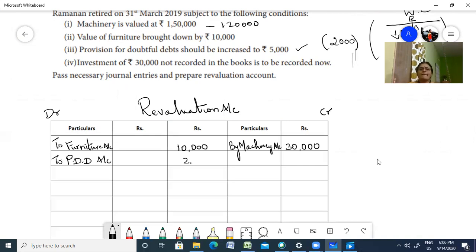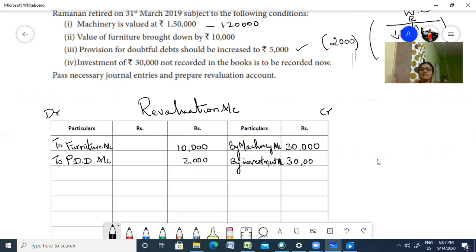Then you have your investment not recorded brought into account. So by investment account, that amounts to 30,000 again.